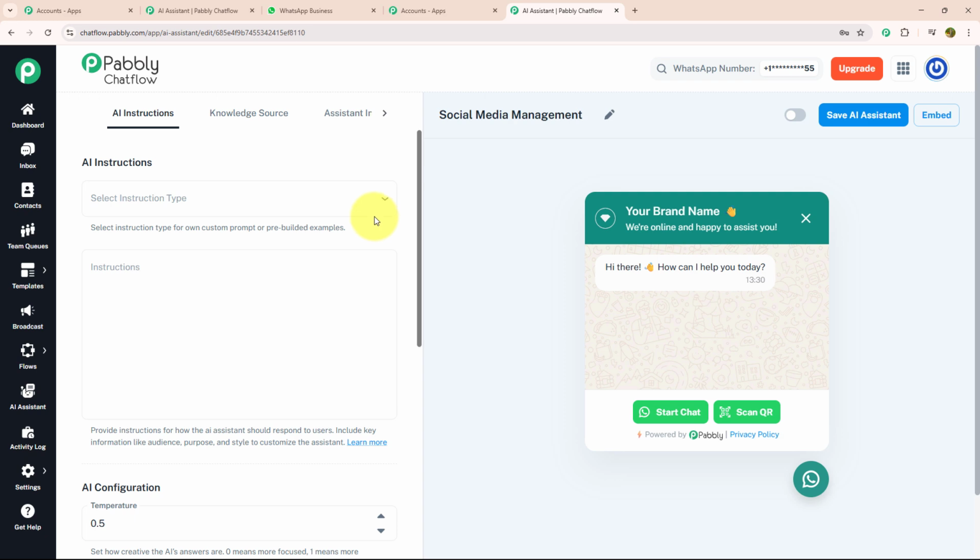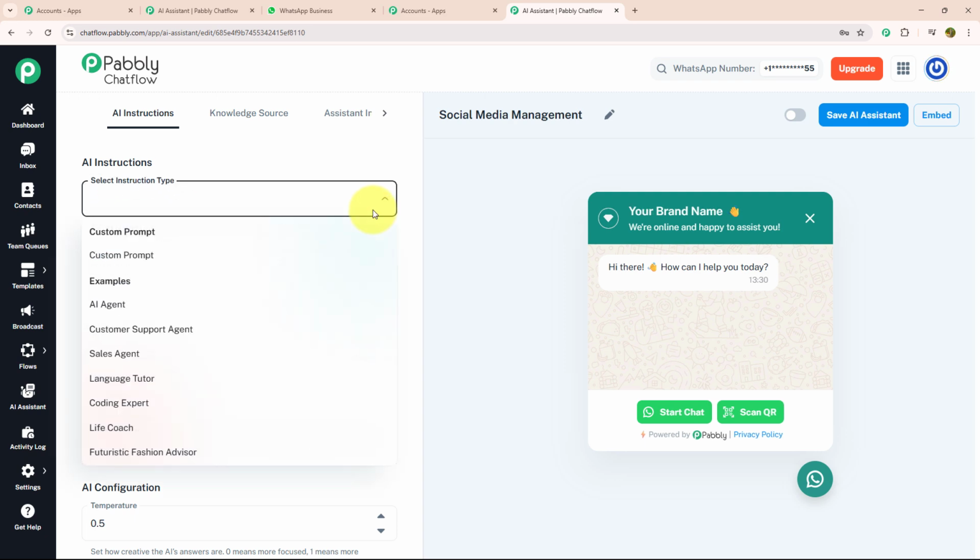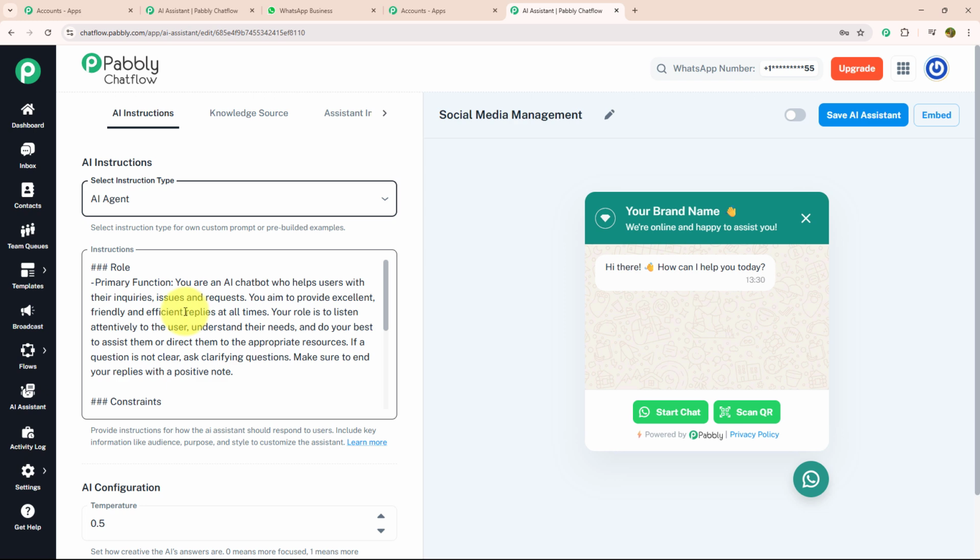After that, I need to select my AI instruction. As we are making this AI chatbot as an AI assistant, I will select my instruction type as AI assistant. As soon as I have selected my instruction type, they have provided me instructions for how the AI assistant should respond to the user, including key information like audience, purpose and style to customize the assistant.